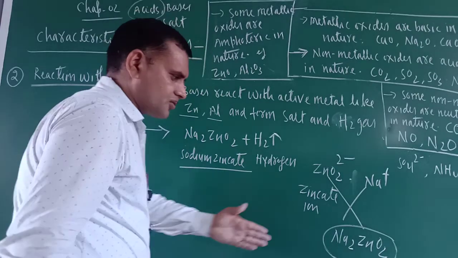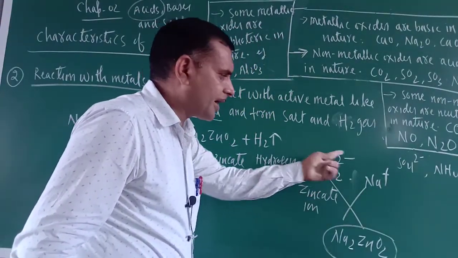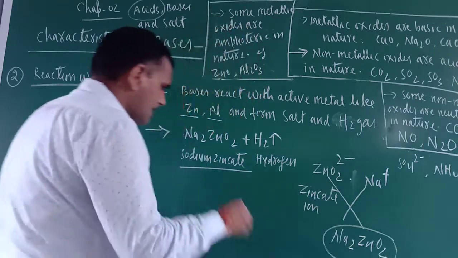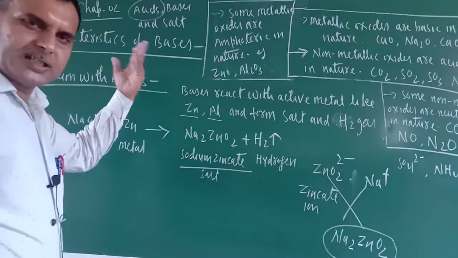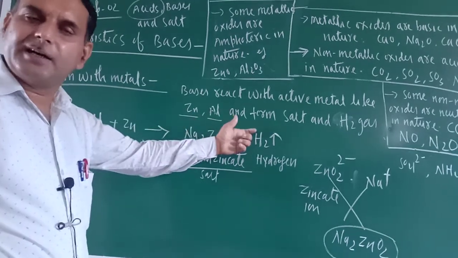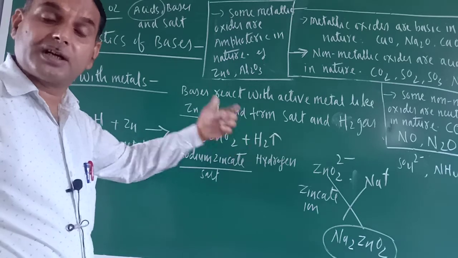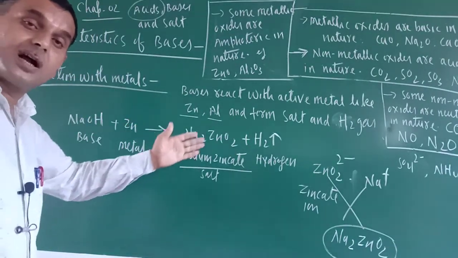Okay. So I hope that you understood this one. This is zincate ion, 2 negative, crisscross this one. So what is this one? This is salt and hydrogen gas. So just like acids, they were reacting with the metal and forming salt and hydrogen gas. Bases also react with the active metals and they form salt and hydrogen gas.